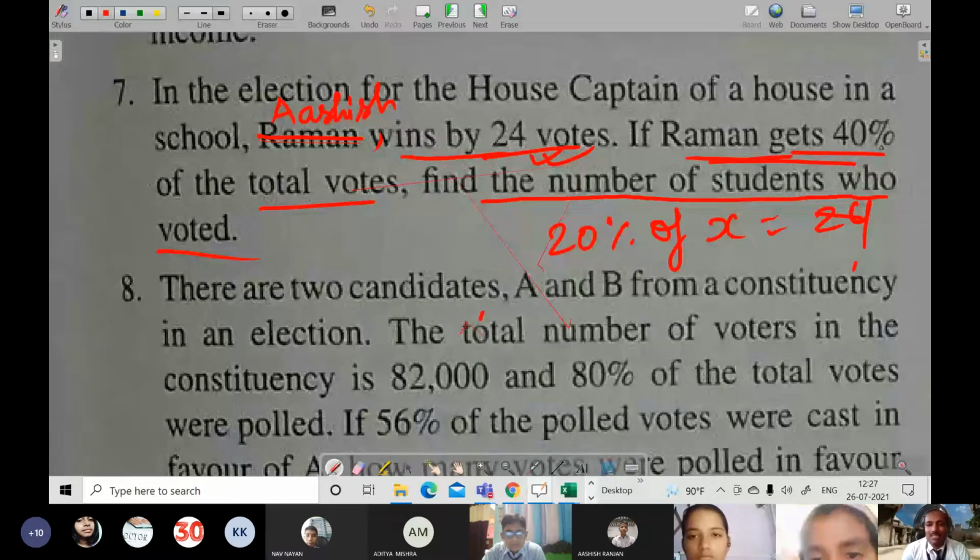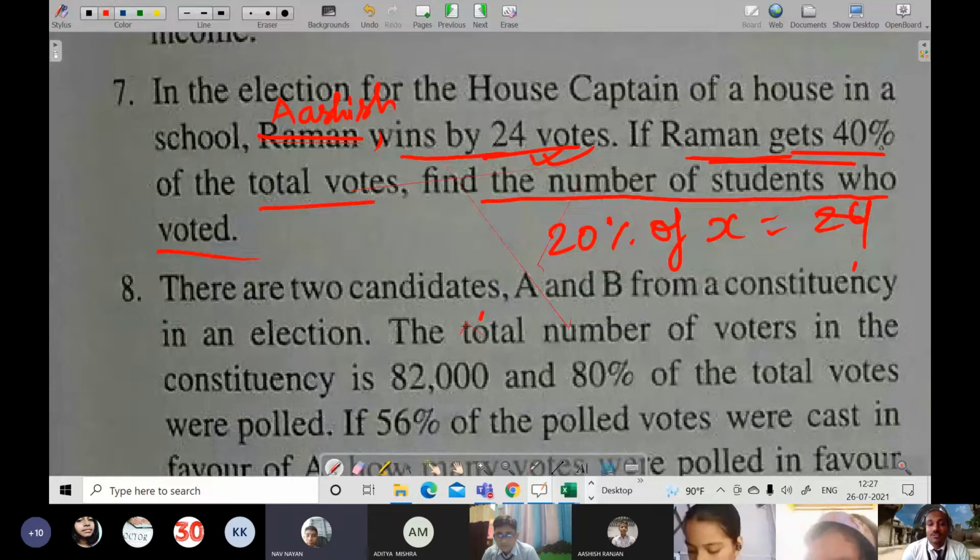Okay, and Raman is getting only 40% of the total votes. So if there are only two participants, then how many votes will the other get? Do you know what percentage of votes they will get? 60%. If anyone gets 60% of votes, then how will Raman win? Yes, sir. More participants will be there, sir.